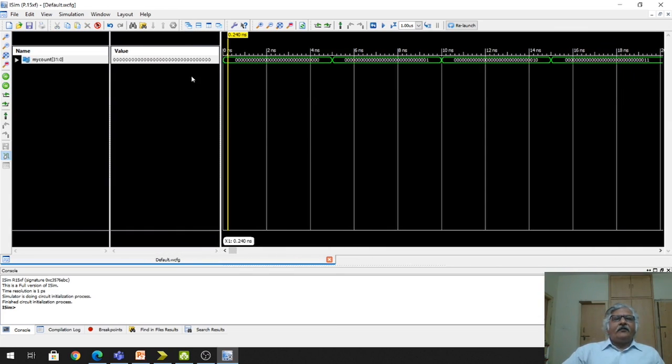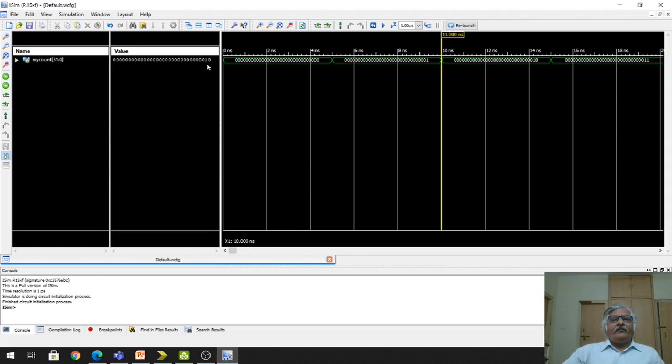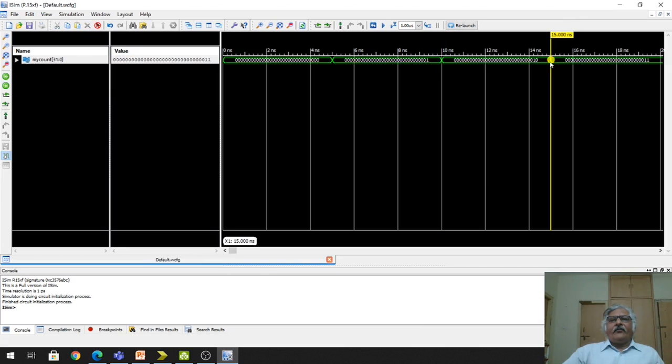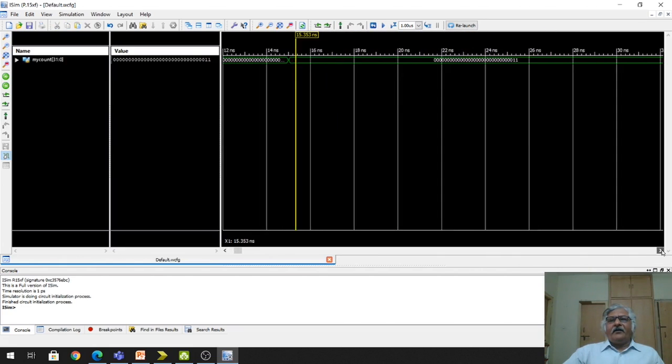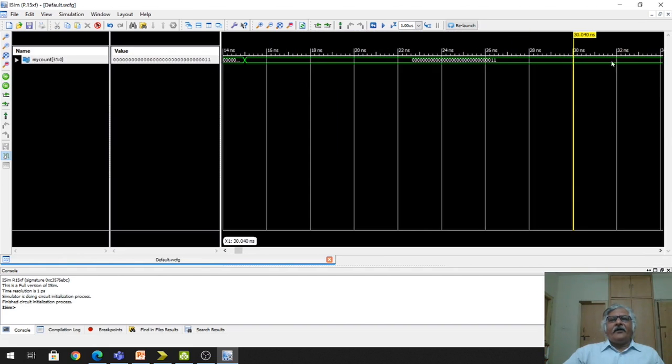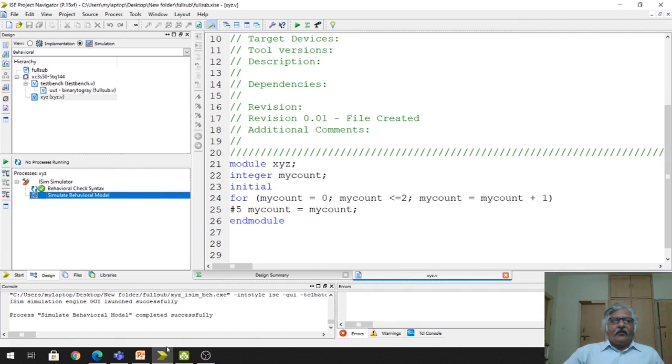Okay, so initially you can see the value of my count is 0. At 5 unit time it will become 1. You can see the LSB, it is 1. At 10 unit time it will become 2. Now see the LSB, it is 10. 10 means 2. At 15 unit time, you see here this 15 ns, it has become 11. 11 means 3, right? And after this you will find there is no change. Anywhere you click, you will find the value remains the same. So this is about the for loop.